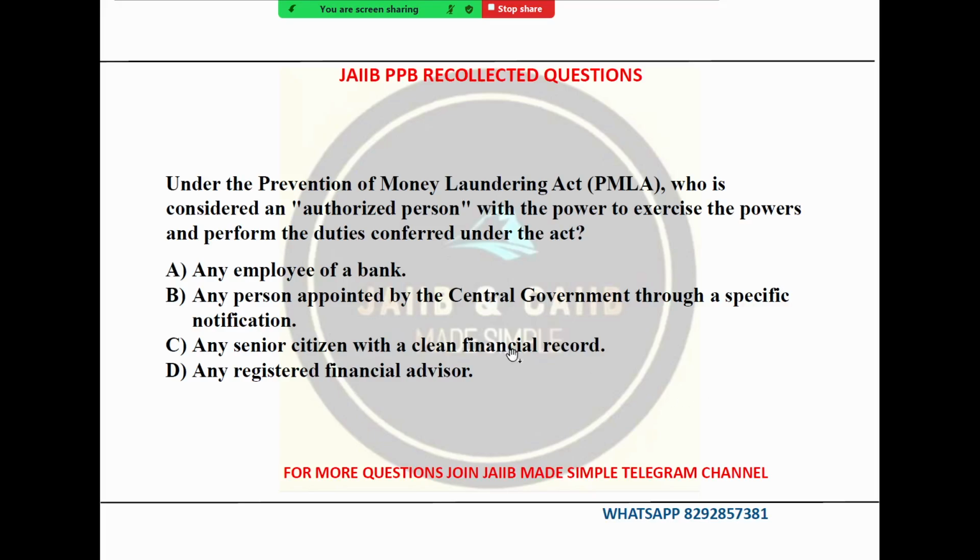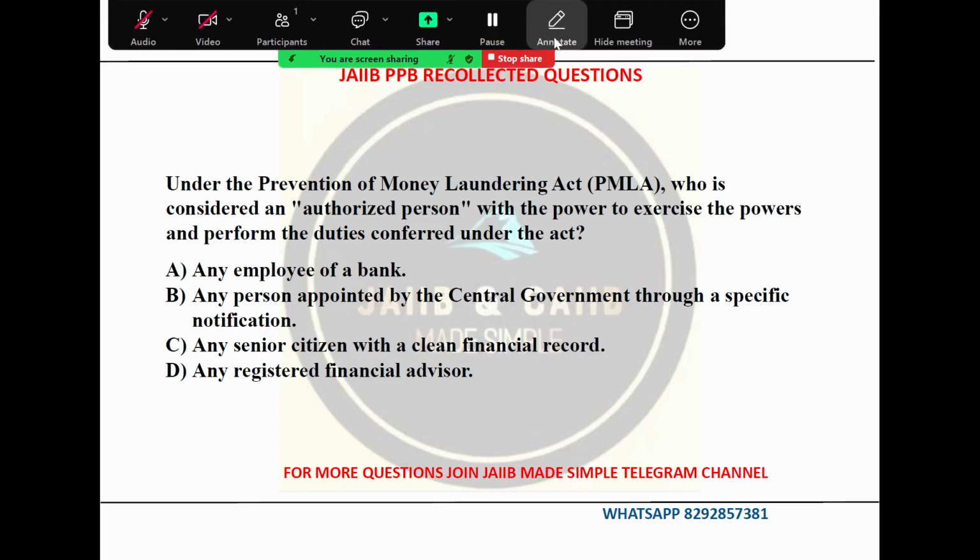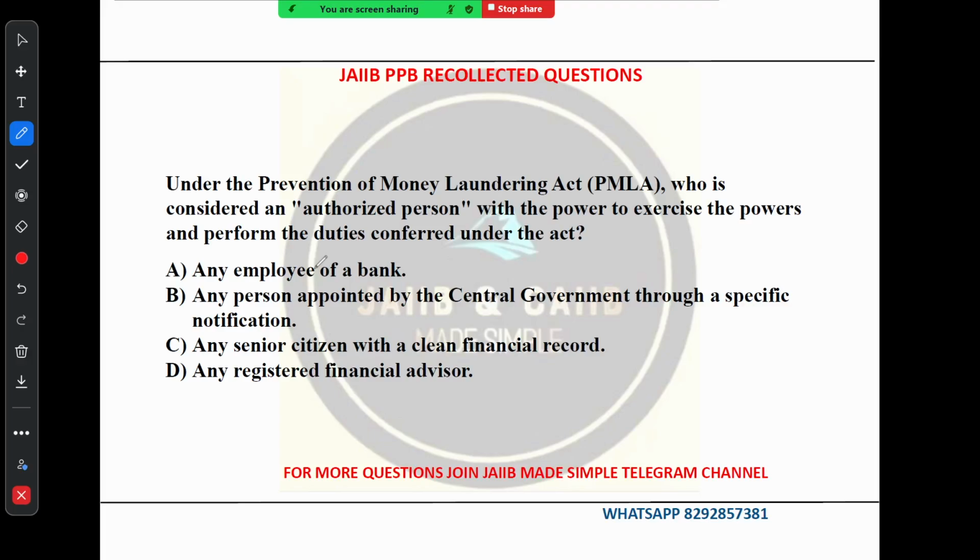Now let's see the next question. Under the Prevention of Money Laundering Act, who is considered an authorized person with the power to exercise the powers and perform the duty conferred on the act? Any employee of the bank, any person appointed by the central government through a specific notification, any senior citizen, any registered financial. Option number B is the correct one.